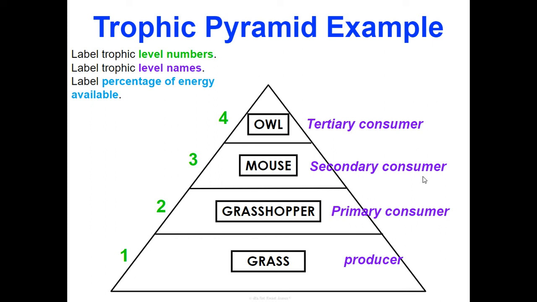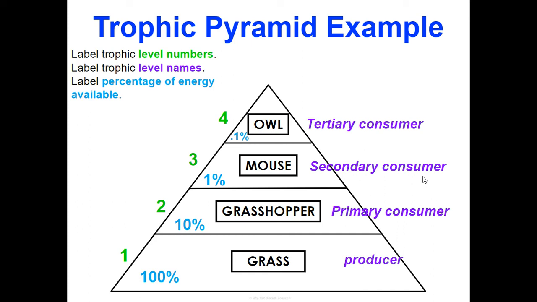Well, we know our producers capture sunlight energy directly, and we know that they are the base of the pyramid, so they're going to have the most available energy. So they're going to have 100% of that energy. As we move up to the grasshopper level, only 10% will be passed along. And so that grasshopper will only be obtaining about 10% of the energy. The mouse, however, will only be obtaining about 1%, while the owl, 0.1%. So that's important to note.